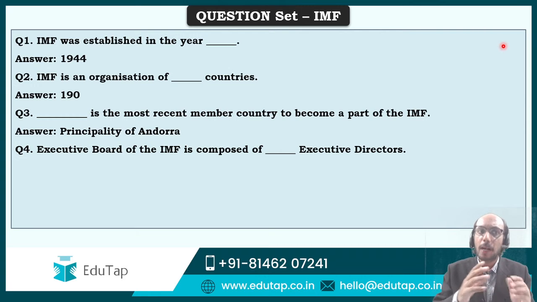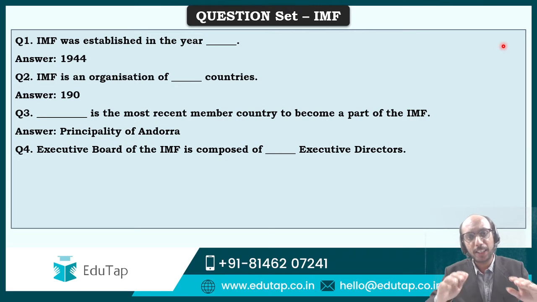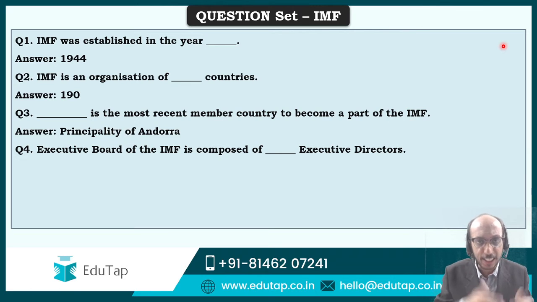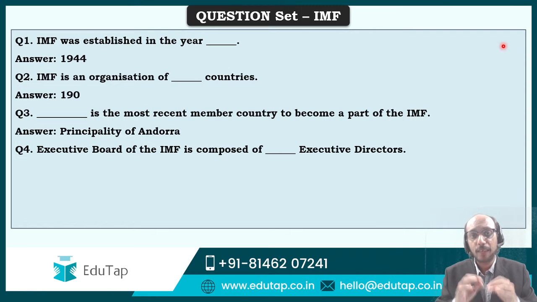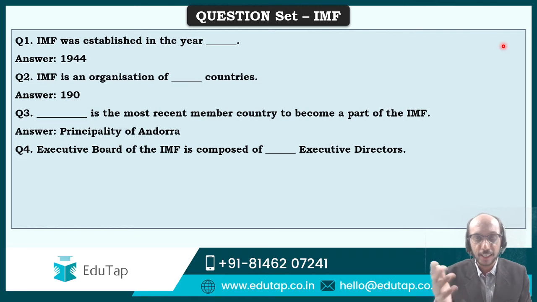Why? Because it is a part of static. For example, international institutions is a part of the RBI syllabus that we cover in ESI at EduTap. The number never changes. So to that extent, I would say that this is an easy to moderate level question, not a moderate level question, because this number doesn't change. It has not changed in the recent past at least. So I am waiting for the answer to question number 4.